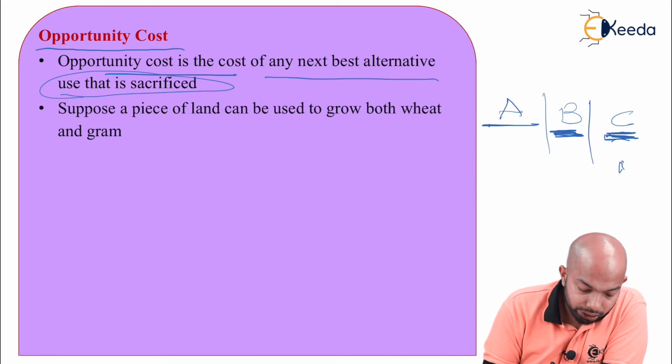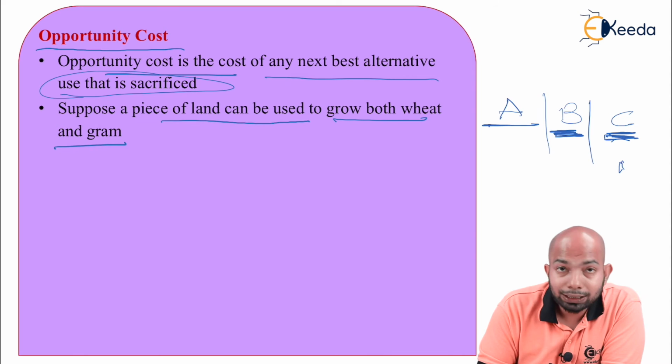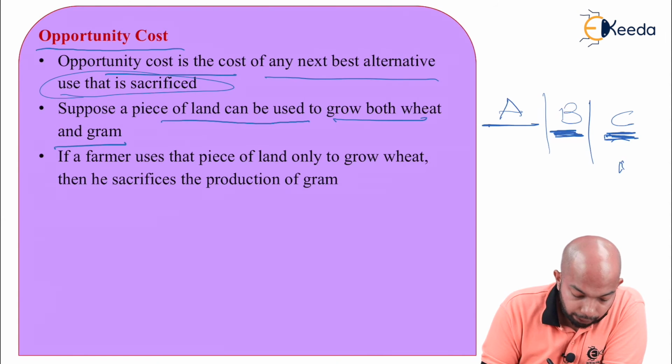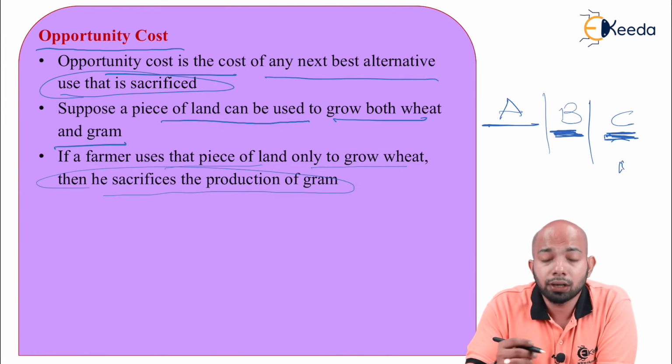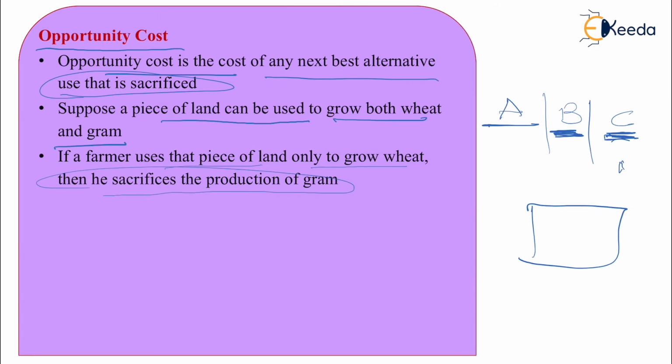Now, suppose a piece of land can be used to grow both wheat and gram. That's an example. If the farmer uses the land only to grow wheat, then he sacrifices the production of gram. It's a very simple example. You have a piece of land whereby you can grow both wheat and gram, but the farmer decides that he will only go with wheat here.